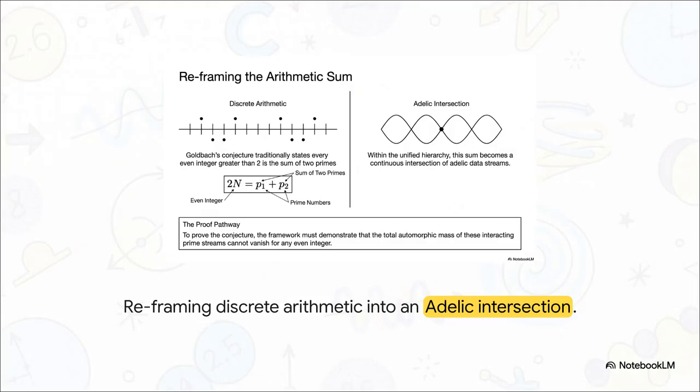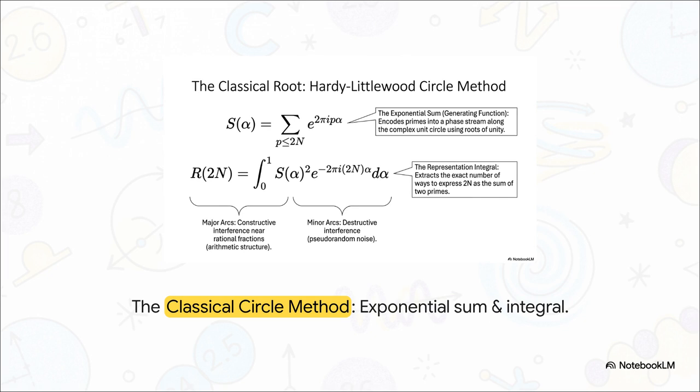Take a look at how we can actually translate our traditional discrete number line into intersecting, continuous wave-like data streams. Under the unified hierarchy, to prove Goldbach's conjecture, the framework has to demonstrate mathematically that the total automorphic mass of these interacting prime streams cannot vanish for any even integer. The discrete dots literally become continuous geometry. Let's really look closely at the math here.